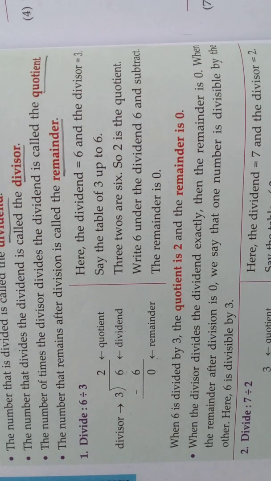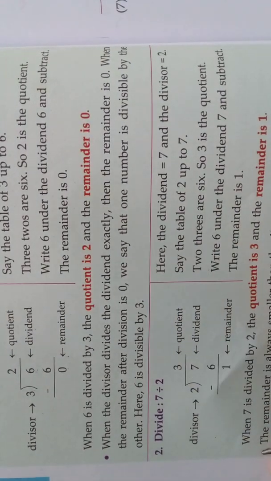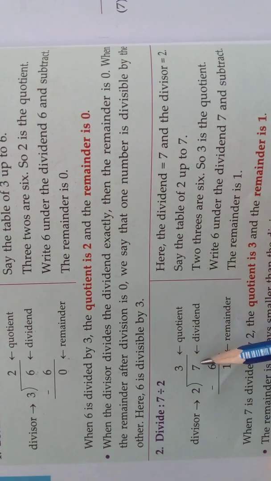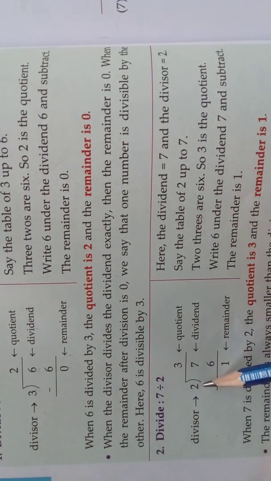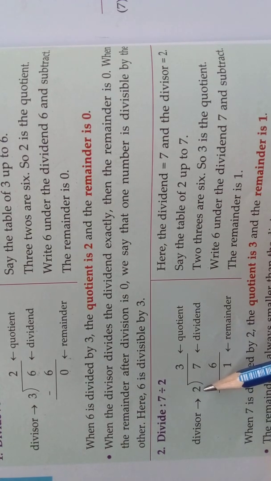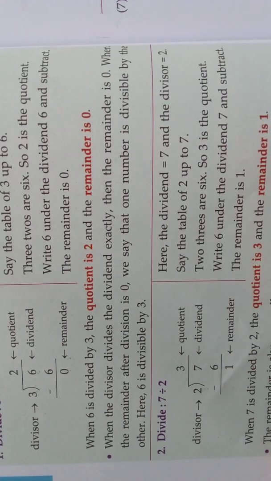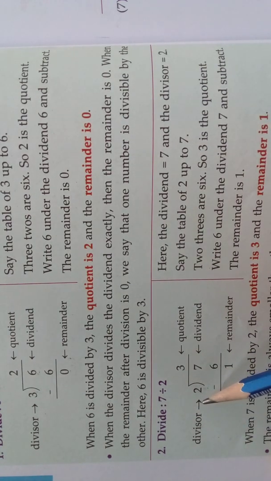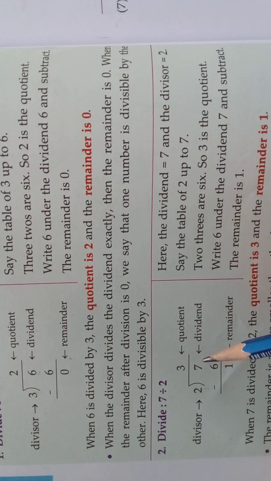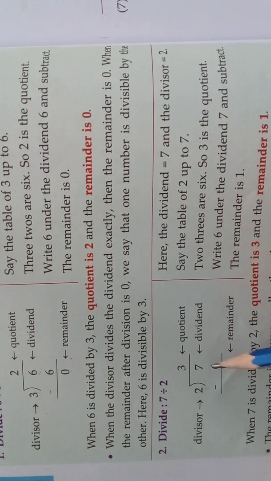Come, we will see one more example. Look here, children, divide 7 by 2. So here 7 is the dividend, 2 is the divisor. Now what should we do? In the 2 table, we will see if 7 is there. If 7 does not come, we should see the number close to 7. 2 ones are 2, 2 twos are 4, 2 threes are 6, 2 fours are 8. So 8 is greater than 7, so we can't go for 8. 2 threes are 6, we can go for that.